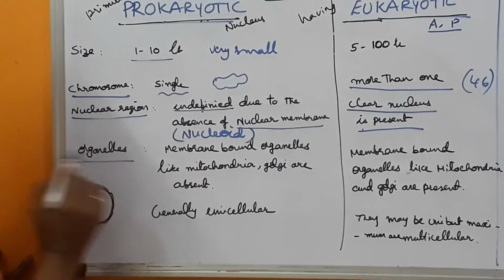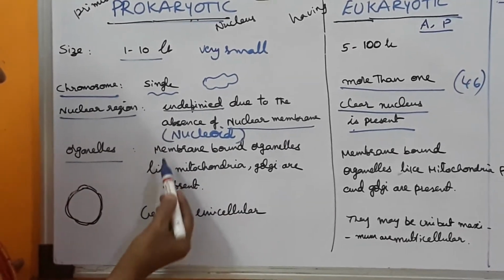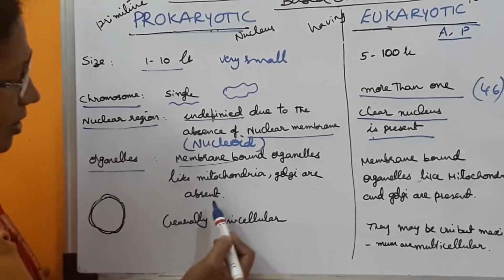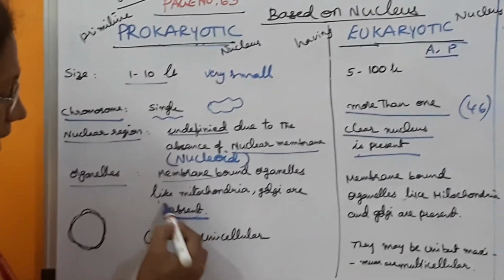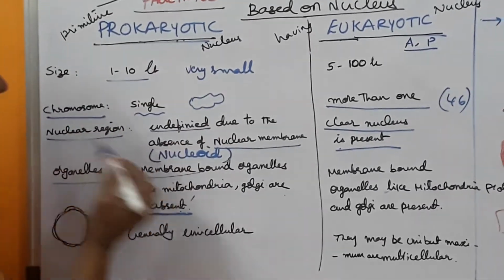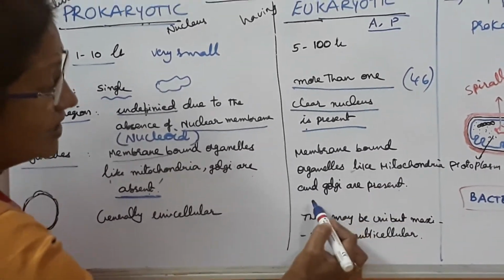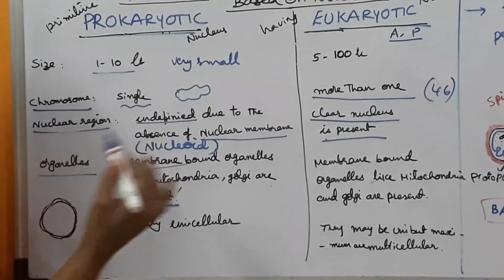Next, organelles. You know, mitochondria is an organelle, Golgi is an organelle. So membrane bound organelles like mitochondria and Golgi are absent in prokaryotes. Absent, remember, absent in prokaryotes. But membrane bound organelles like mitochondria and Golgi are present in eukaryotes. Because last year you drew these structures.